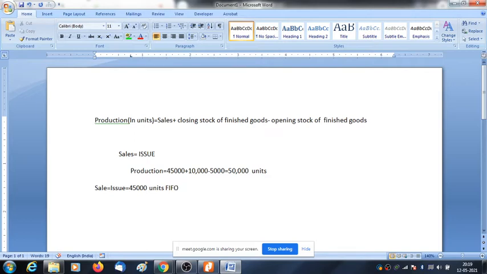Now which units do we have at first? We have opening stock. So out of this 45,000, 5,000 units from opening stock, and we need another 40,000 units from current production.